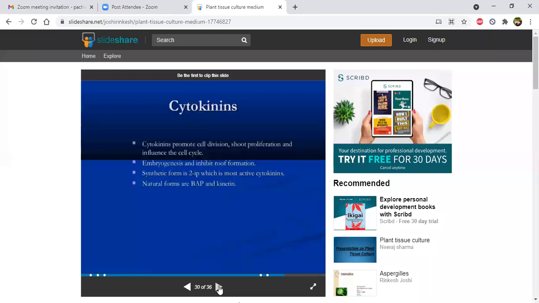Then coming to cytokinins. Cytokinins promote cell division, shoot proliferation, and influence the cell cycle. Then embryogenesis, and they inhibit root formation also. Here, see, auxins promote root formation, while cytokinins inhibit root formation. They majorly concentrate or focus on shoot proliferation only. Then they influence the cell cycle. Synthetic form is 2iP, which is the most active cytokinin. Natural forms are BAP and kinetin. These both are natural forms of cytokinins.